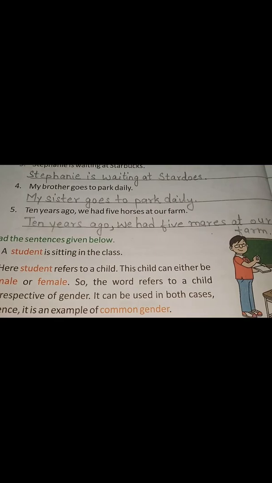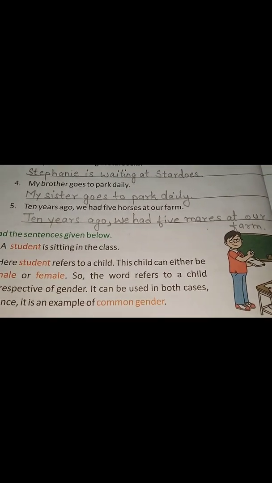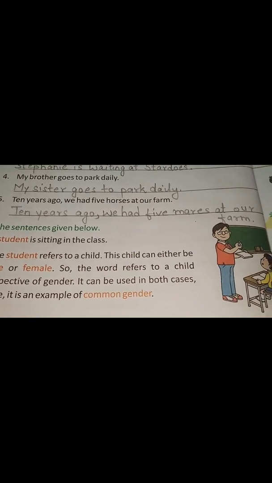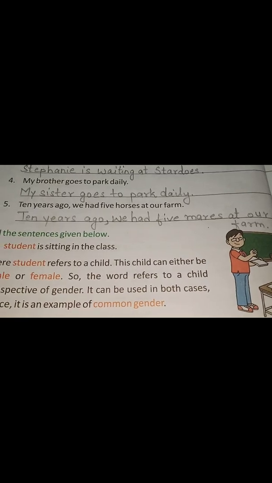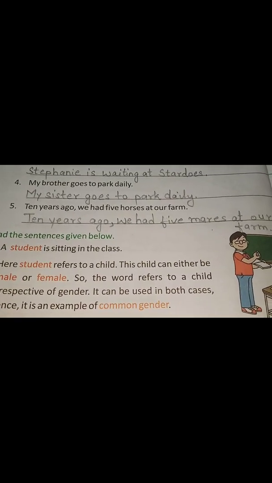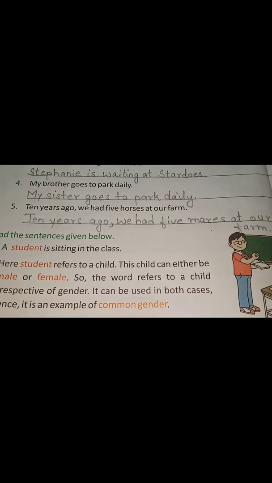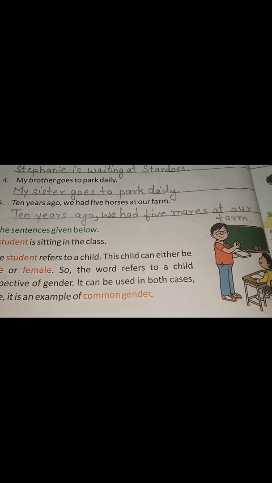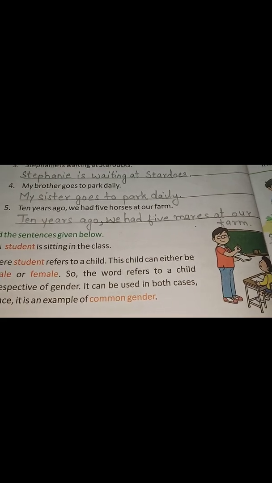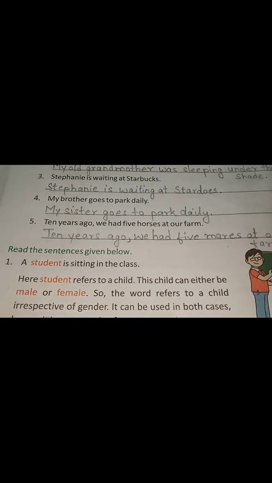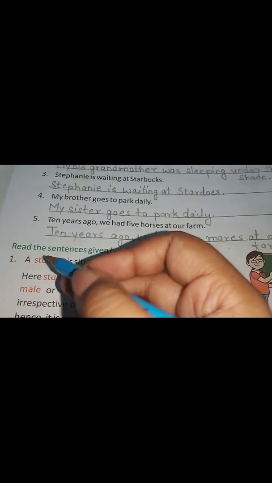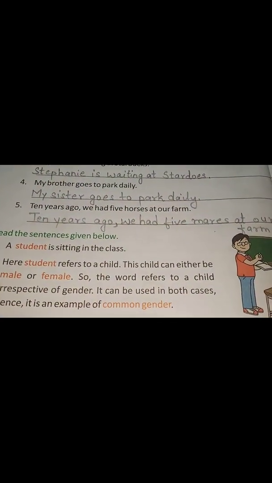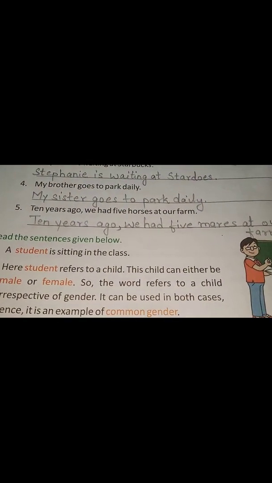Firstly, I will tell you what is common gender. Common gender can both be male and female. So it becomes a common gender. Like mother, father. The common gender will be parents. Parents could be both mother and father, right? Like this, a student is sitting in the class. Student can be both male and female.